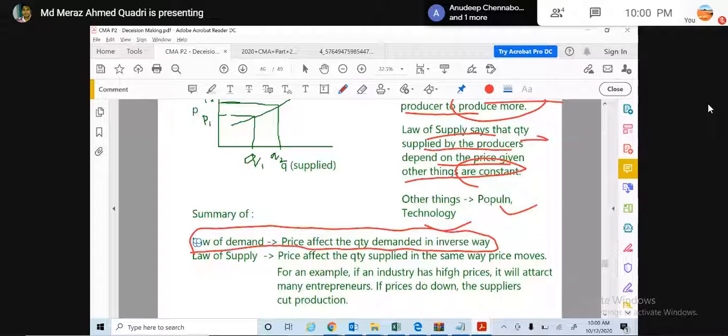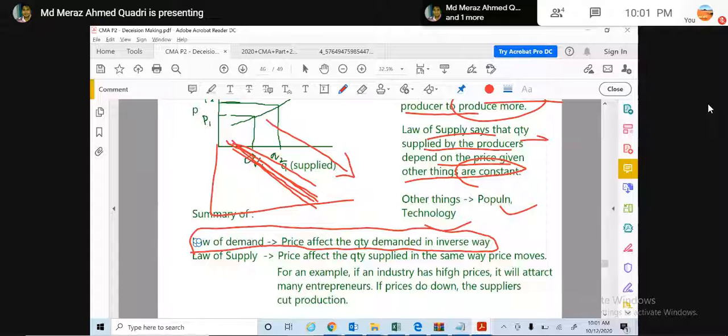The demand curve works with a slope, always coming from left to right, which means the moment price decreases, demand increases.